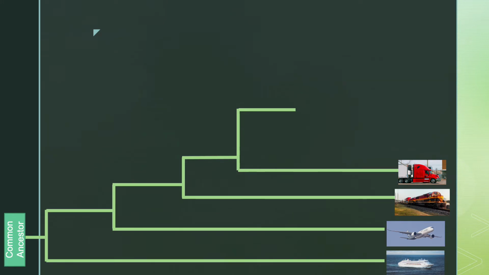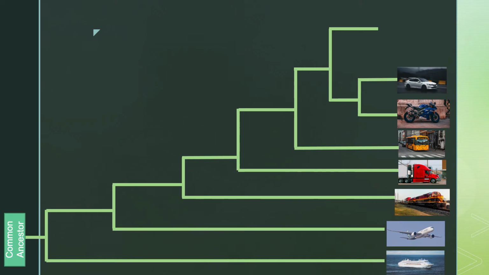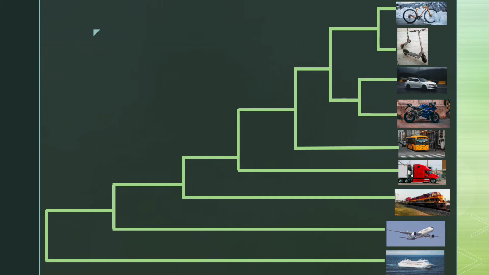The next point of divergence was between species that are used primarily for public transport as opposed to personal use, so the bus breaks off. We then have a splitting off of species that are gas-powered versus those that are powered by the kinetic energy from the human body. The gas-powered vehicles further break off into those with an overhead covering and those without one, the car and the motorcycle. On the human-powered side, there is a divergence into species with pedals and those without pedals, so the bicycle and the scooter.